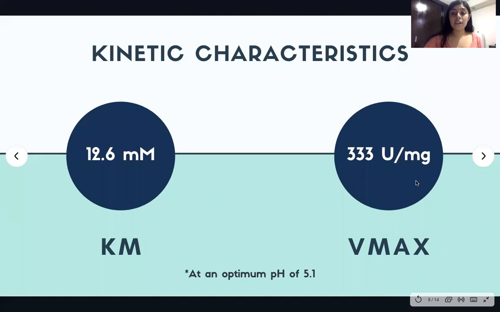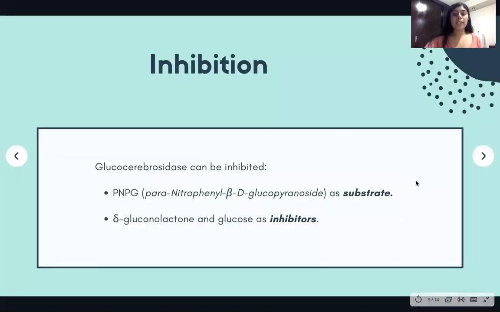Moving on to the kinetic characteristics, at an optimum pH of 5.1, the enzyme GCase has a Km of 12.6 millimolar and a Vmax of 333. Glucocerebrosidase can be inhibited by two different compounds. For the inhibition, we use PMPG as a substrate and delta-gluconolactone and glucose as inhibitors.